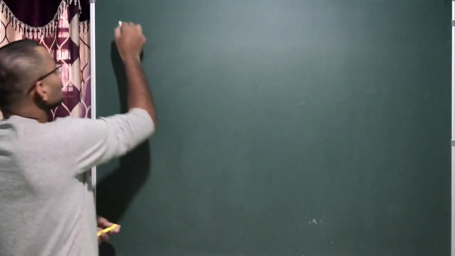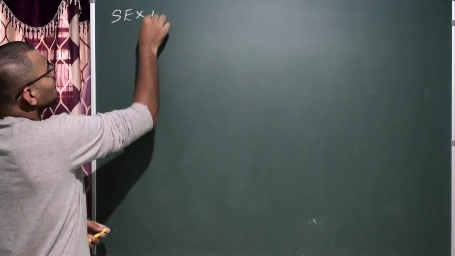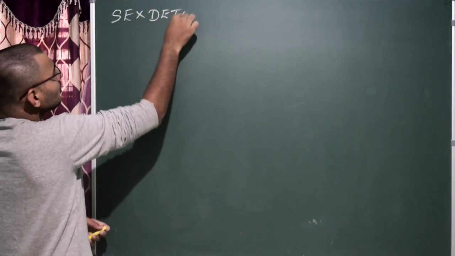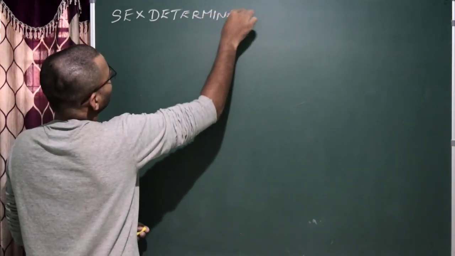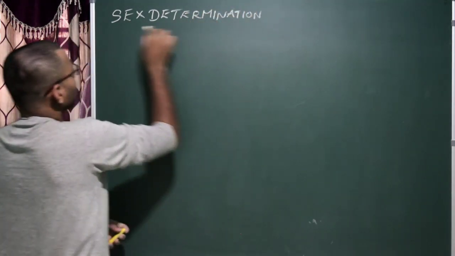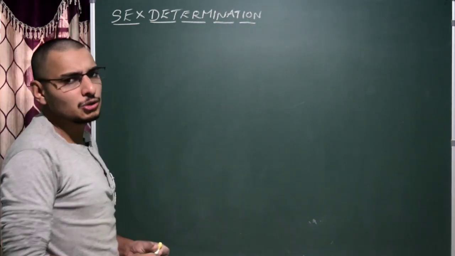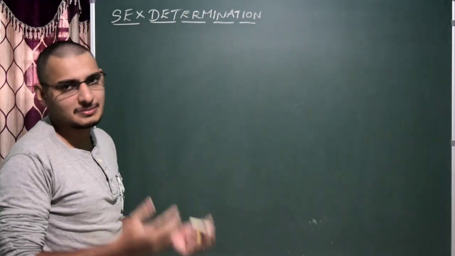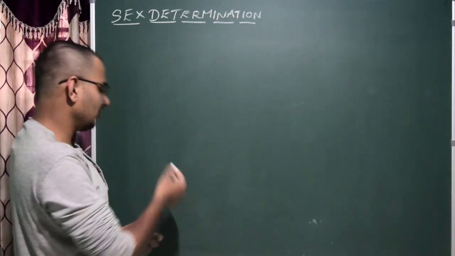So first we write sex determination. What is exactly sex determination? Please remember its definition. In all the offspring, there are only two different types of sexes. One is the male sex and the other one is the female sex. So, the sex determination definition.